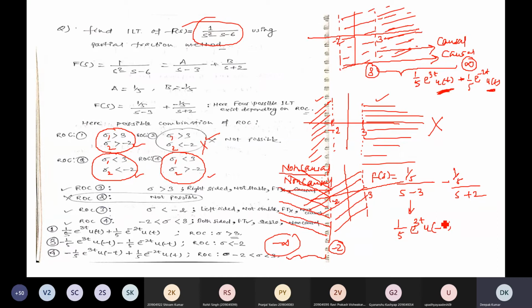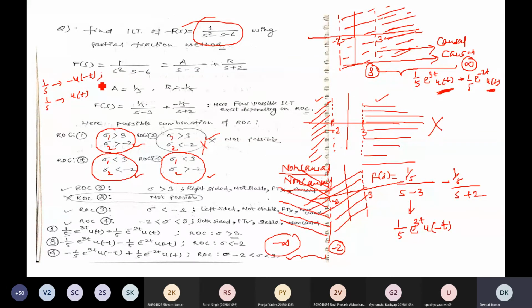But here one extra minus will come, as you should recall from an earlier example: the Laplace transform of u(t) is 1/s, and the Laplace transform of minus u of minus t is 1/s.